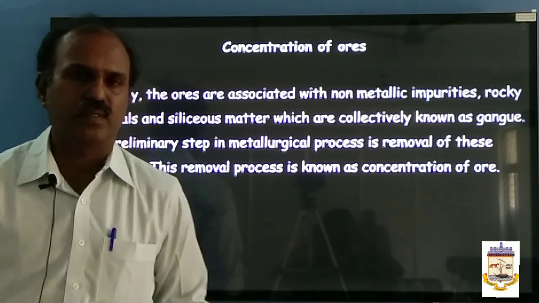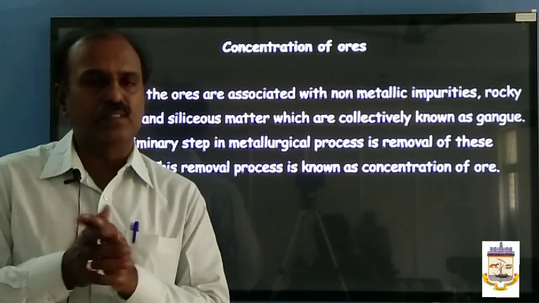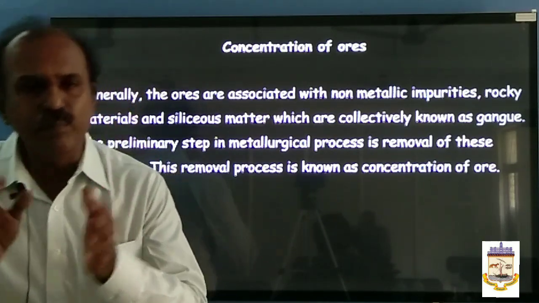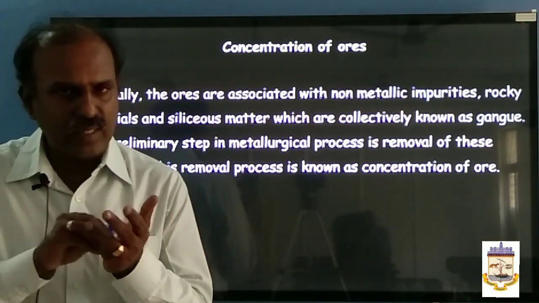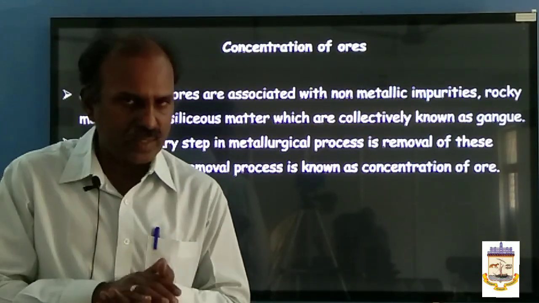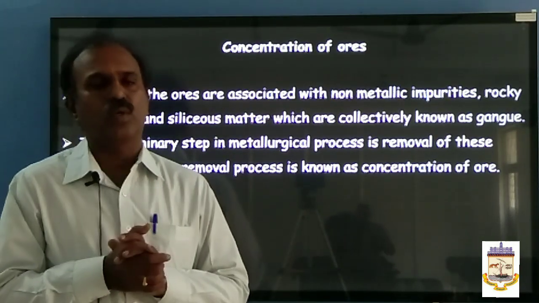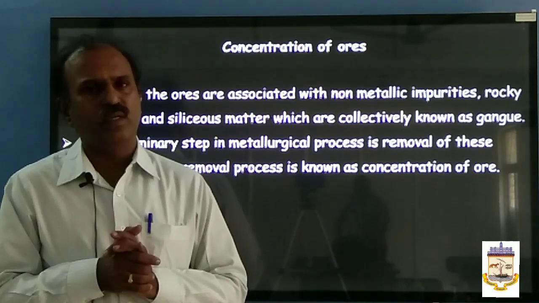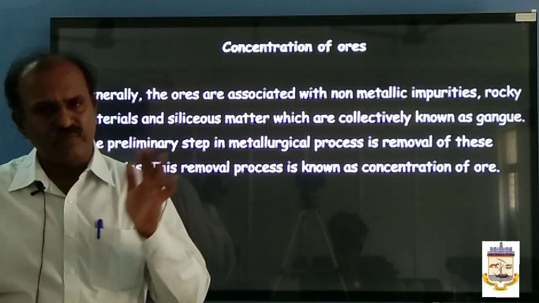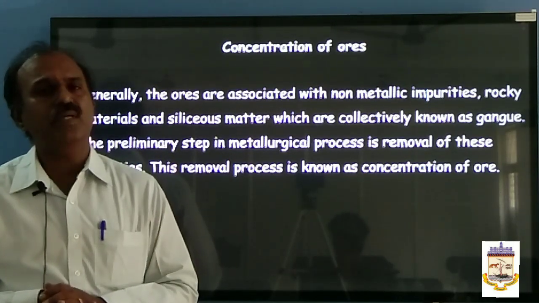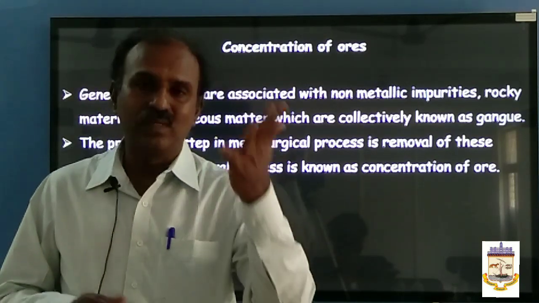What is concentration? Generally the ores extracted from the mineral, that is the mining, will contain a lot of impurities. You know what are the impurities? Like unwanted rocky earthy impurities, non-metallic impurities, metallic impurities. These are called gangue. You know what are gangue? Unwanted rocky earthy or siliceous materials are called gangue. So the removal of these impurities from the ore is called concentration, called ore enrichment, ore dressing.